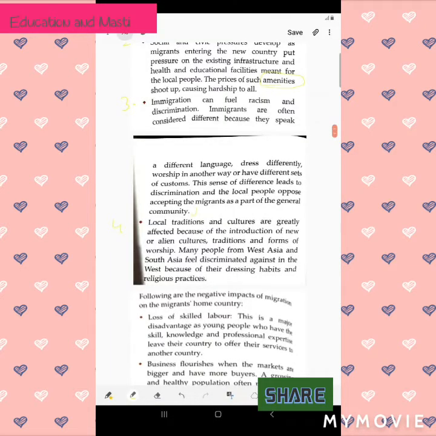The fourth point is that local traditions and cultures are greatly affected because of the introduction of new or alien cultures, traditions, and forms of worship. If we go to a new country, we introduce our own traditions and culture, which act as new or alien culture, tradition and forms of worship there. The introduction of these new cultures and new food will automatically deprive the local traditions or cultures the people are having. Suppose one person came from America or from Britain.